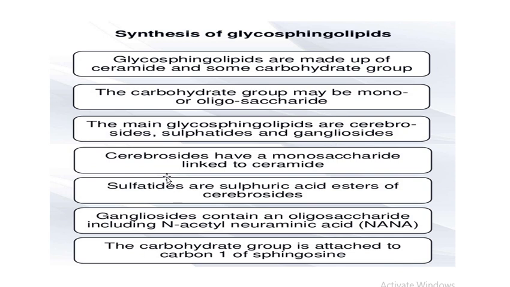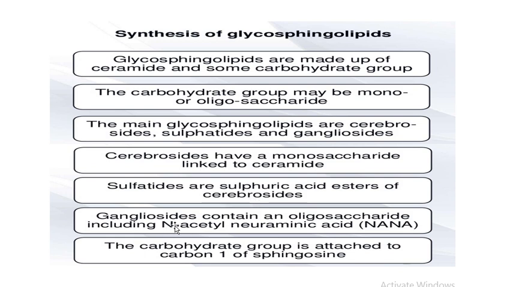The cerebrosides have a monosaccharide linked to the ceramide, while sulfatides are sulfuric acid esters of the cerebrosides. That is, in sulfatides, a sulfuric acid is attached to the sugar moiety present in the cerebrosides.